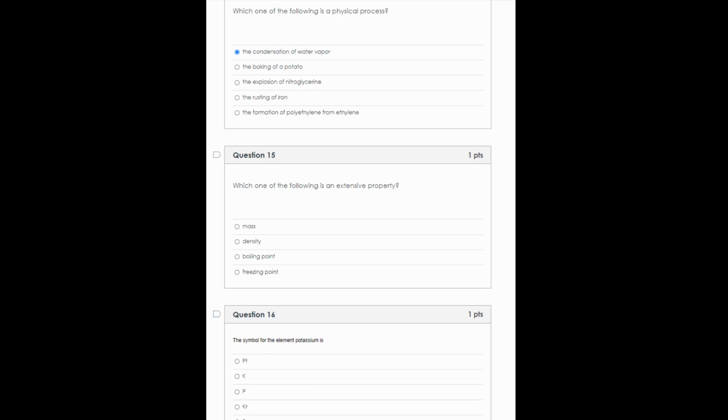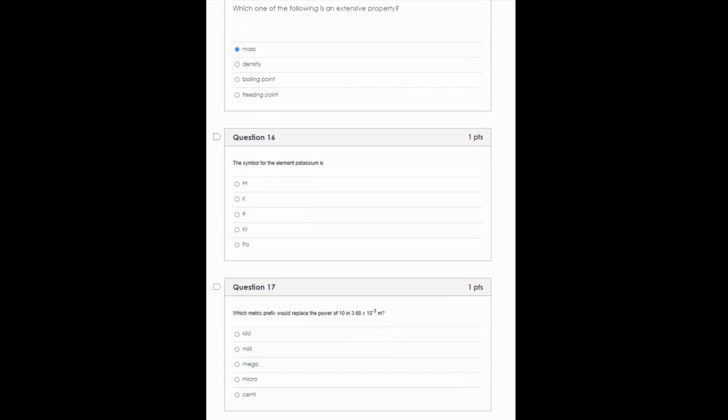Number 15, which of the following is an extensive property? Well, we're looking for something that's dependent on the size of the sample here, and that's going to be the mass. Density, boiling point, and freezing point, those all do not depend on how much of the substance you have. Those should be consistent. So the symbol for the element potassium is K. That is a common problem for a number of students who haven't seen chemistry for a very long time or this is your first course in chemistry. The element potassium is identified by the chemical symbol K.